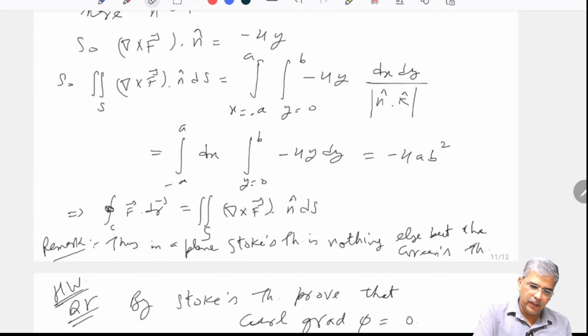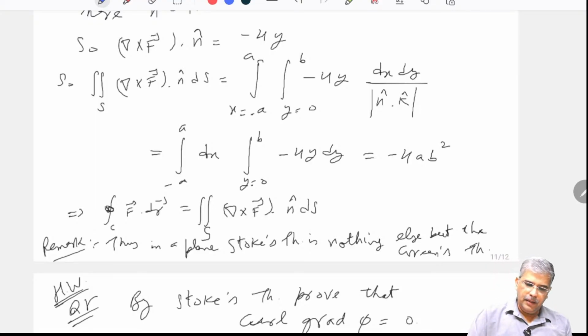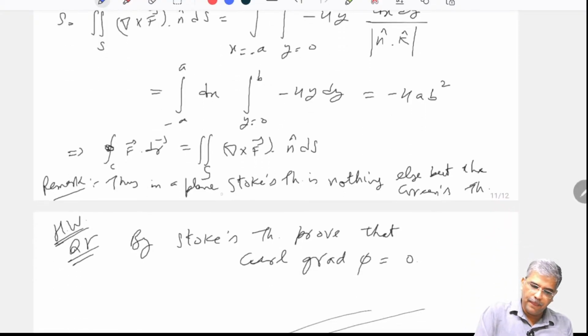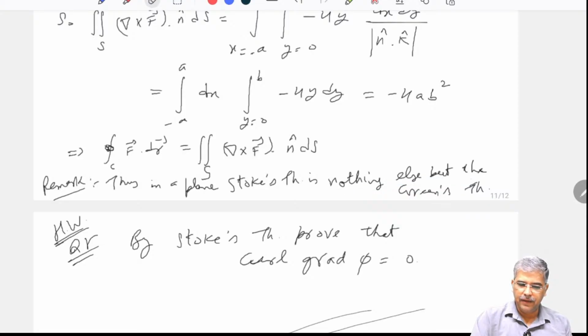Basically what we have seen is that in a two-dimensional plane, Stokes theorem is nothing else but Green's theorem. That is why I wanted to tell you this, and hence I have taken an example from the two-dimensional plane.